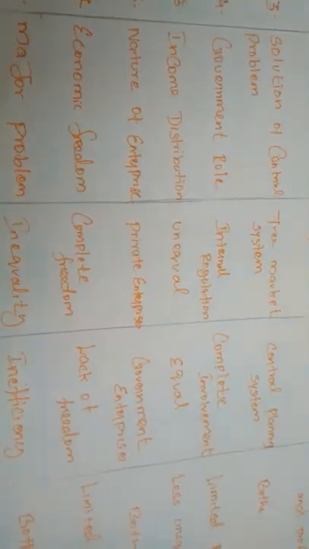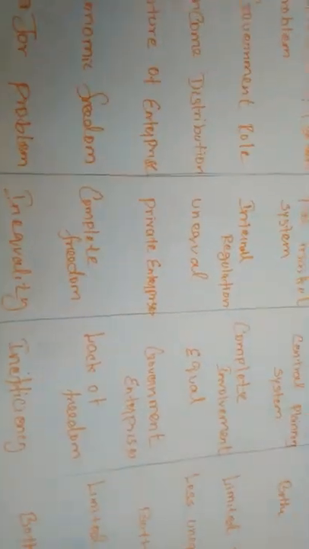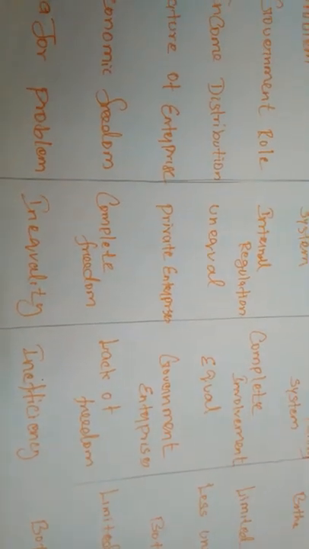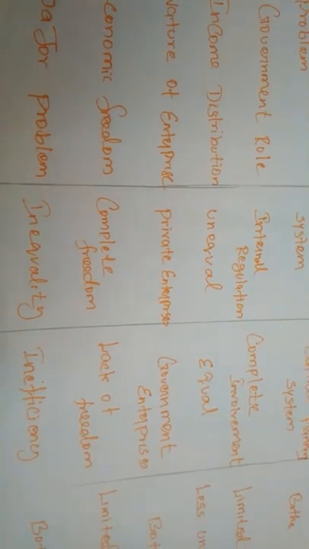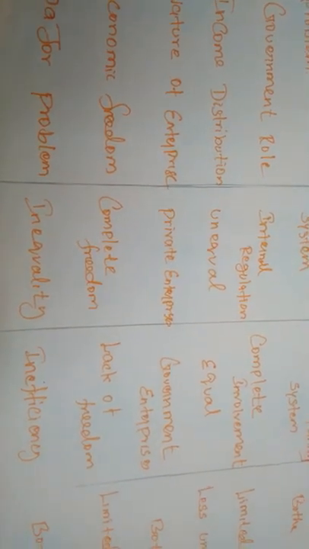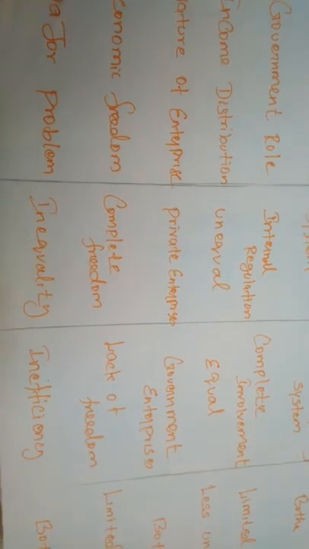Next, the major problem. What is the major problem in capitalism? It is inequality. As we have studied, society will be classified into two types, the rich and the poor, or the producer and the consumer. The rich will become richer, and the poor will remain poor.